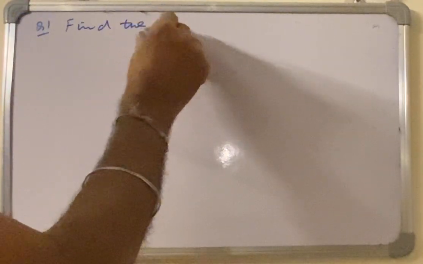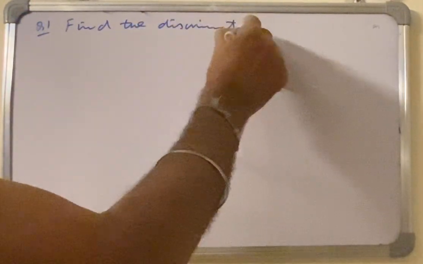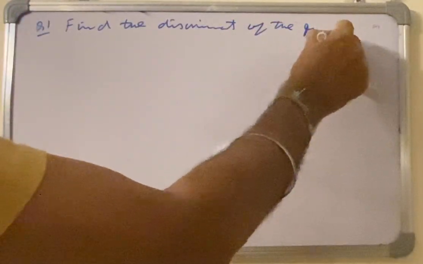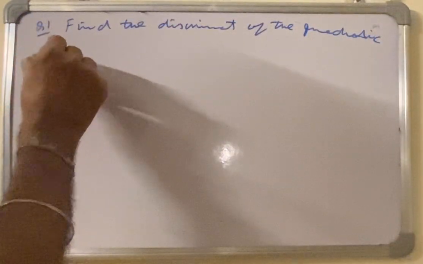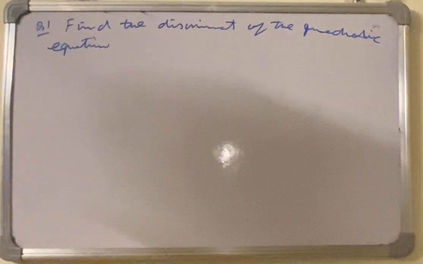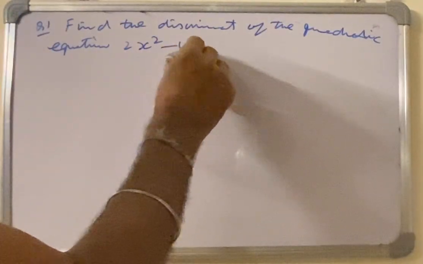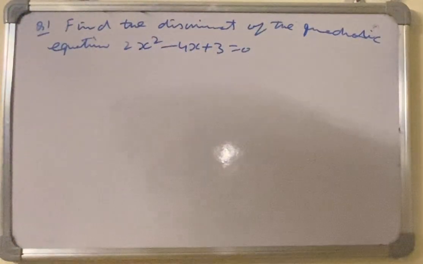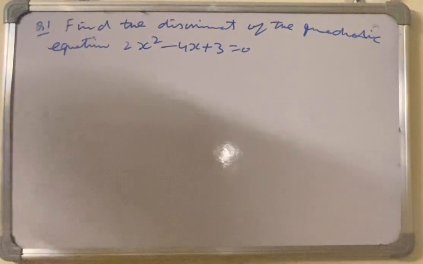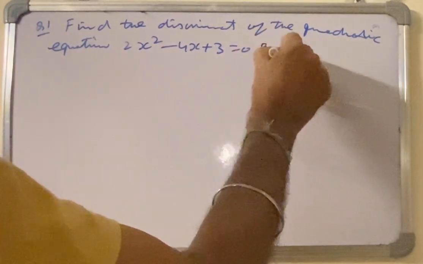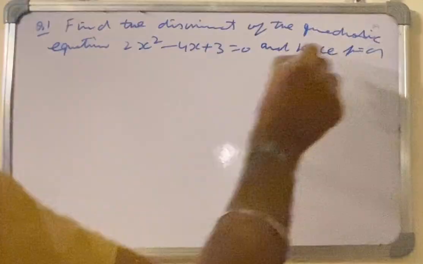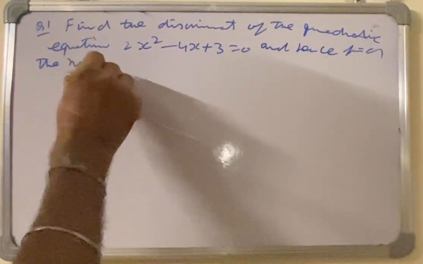First question: find the discriminant of the quadratic equation 2x square minus 4x plus 3 is equal to 0, and hence find the nature of roots.